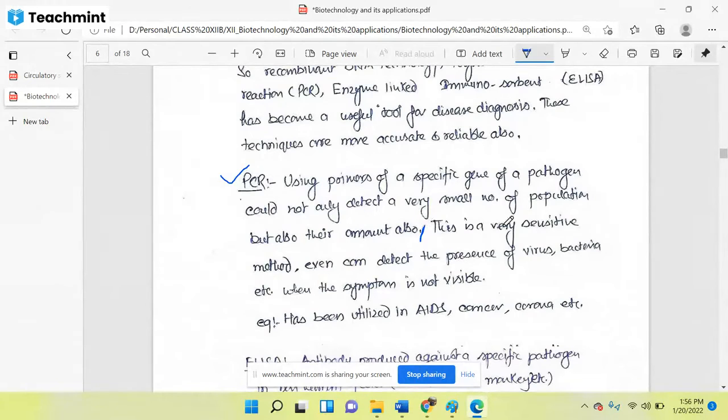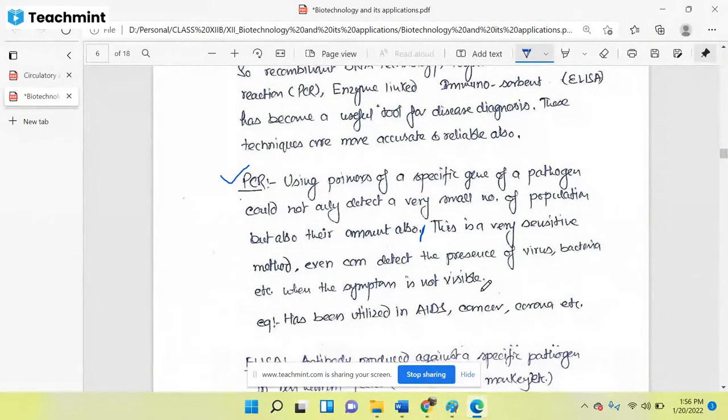This is a very sensitive method. It can even detect the presence of virus, bacteria, etc. when symptoms are not visible. If bacteria or virus is present in my body and is not creating any symptom, we can still detect it. When a virus infects our body, it takes some time before showing any symptom. But before any symptom, we can detect the presence or absence of the virus.